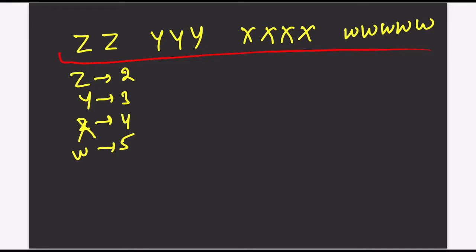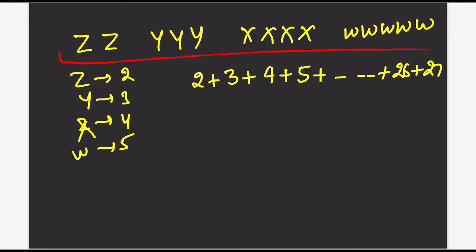To find the total number in this series, you know that Z is 2 times. How many times is Y there? 3 times. X is 4 times. W is 5 times. And if you go on, B will be 26 times and A will be 27 times. I hope this is okay.